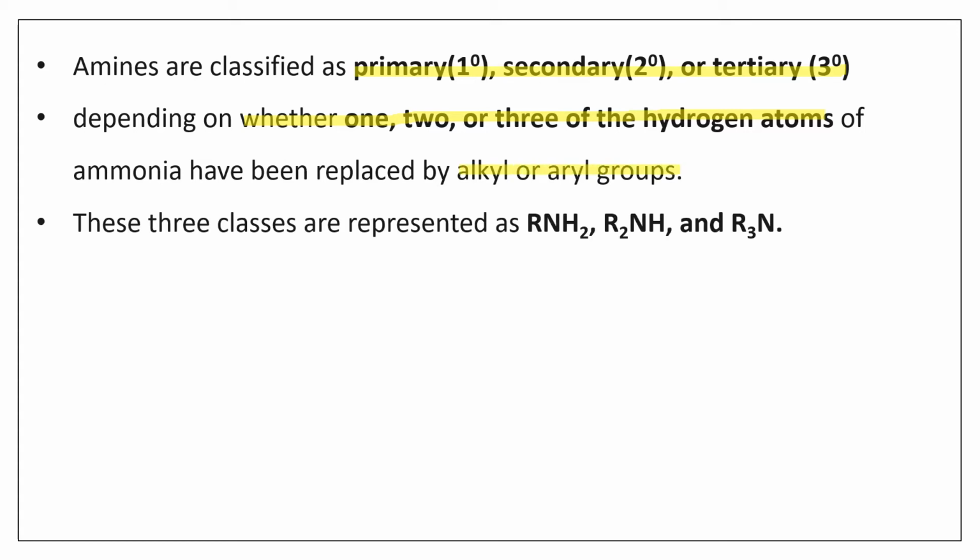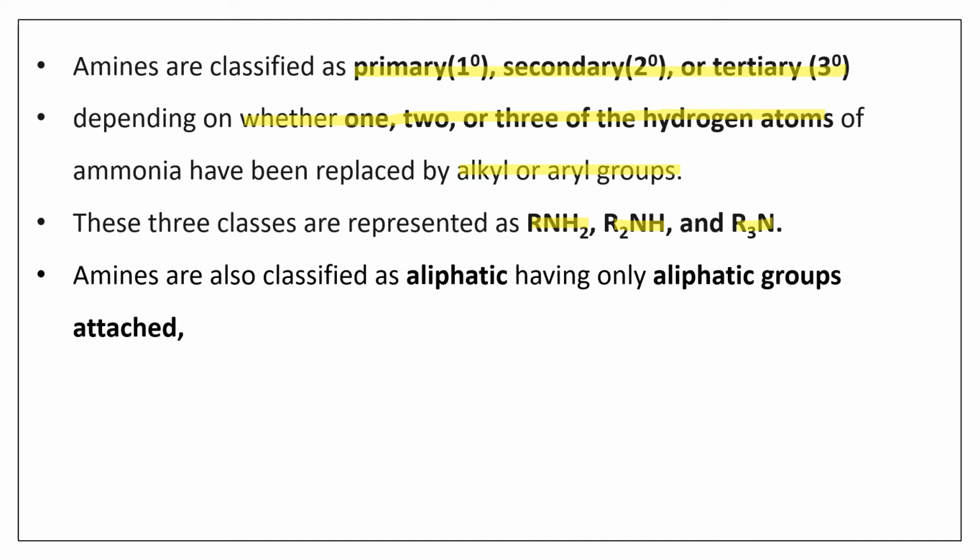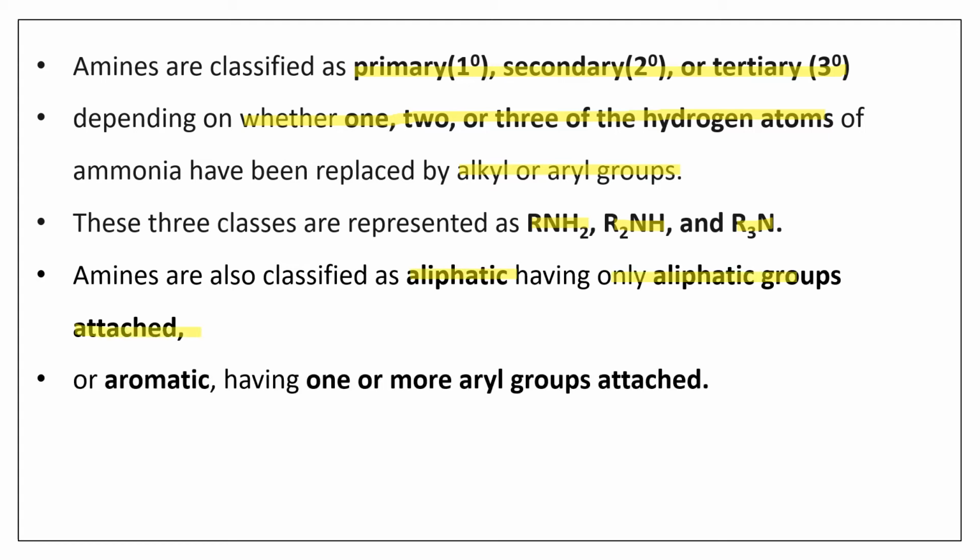And these 3 classes are represented as RNH2, R2NH or R3N. Okay, and these amines are called aliphatic amines when only aliphatic groups are attached to the nitrogen atom, or aromatic amines when 1 or more aryl groups are attached to the nitrogen atom.